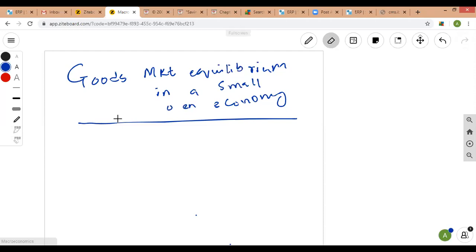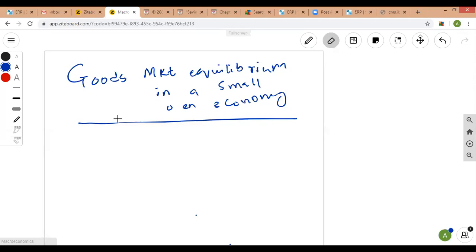A small open economy is so small that its international trade and lending and borrowing are not going to affect the world real interest rate. So what is the role of the world interest rate in our discussion? When you talk about the open economy, the world real interest rate is a variable that will be central in bringing the goods market of the open economy into equilibrium.